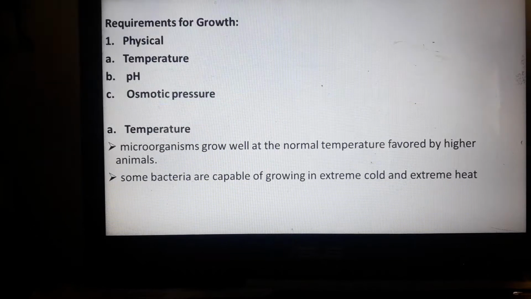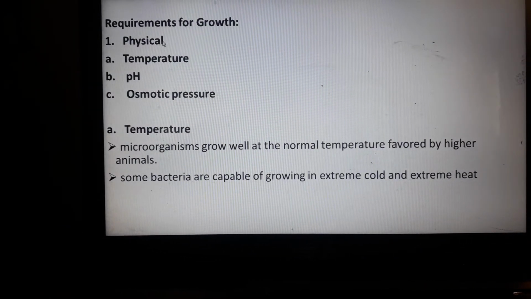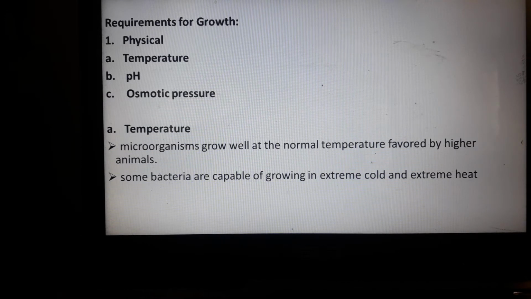So the requirements for growth are physical: temperature, pH, and osmotic pressure. In temperature, microorganisms grow well in the normal temperature favored by higher animals. Usually, bacteria tend to live in room temperature or in normal body temperature, which is almost 35 to 36 degrees Celsius. And there are some bacteria that are capable of growing in extreme temperature, cold or even extreme heat.